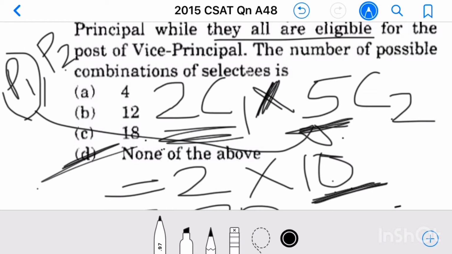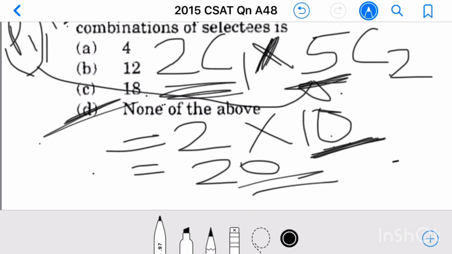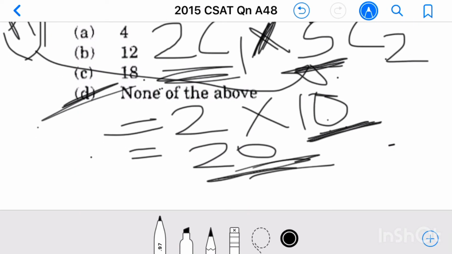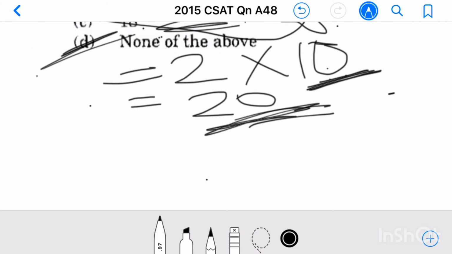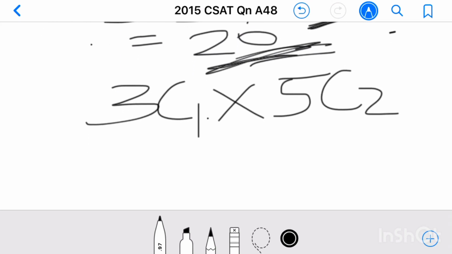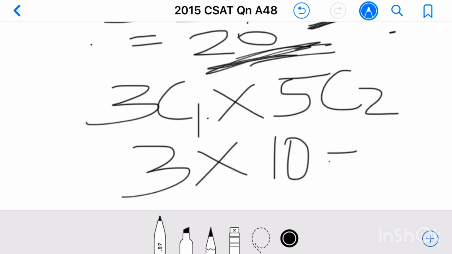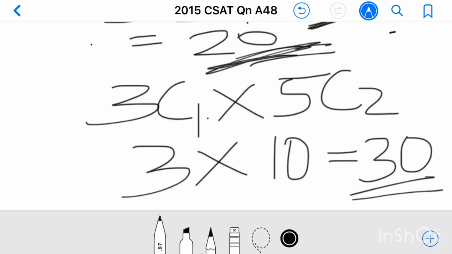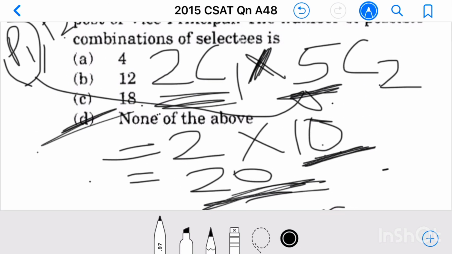So 10 plus 10. With P1 as principal there are 10 ways, and with P2 as principal there are 10 more ways. So total 10 plus 10, 20. 20 different ways we can have. Suppose 3 are eligible for the principal post, then it will be like this: 3C1 into 5C2. Number of combinations possible equal to 3C1 equal to 3, 5C2 equal to 10. It will be 30. Here, number of combinations possible equal to 20. Therefore, our answer is none of the above.